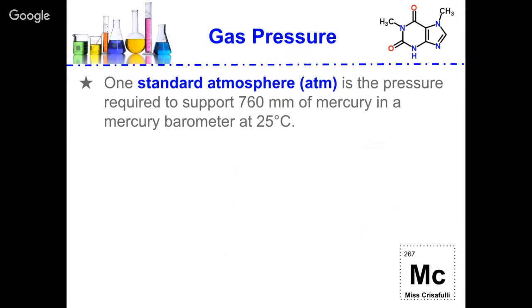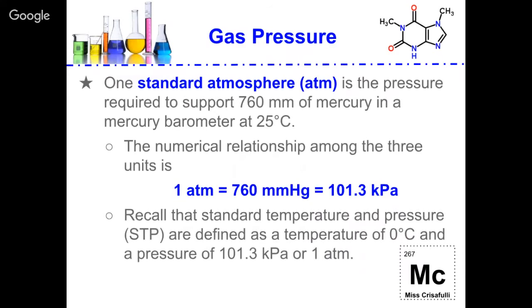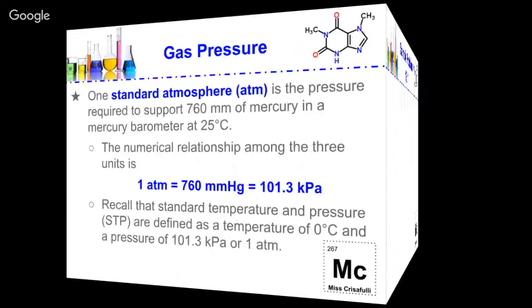So here we go. One standard atmosphere is the pressure required to support 760 millimeters of mercury in a mercury barometer at 25 degrees Celsius. The numerical relationship among the three units is 1 atm equals 760 millimeters of mercury, which equals 101.3 kilopascals. Recall that standard temperature and pressure, STP, are defined as a temperature of 0 degrees Celsius and a pressure of 101.3 kilopascals, or 1 atm.